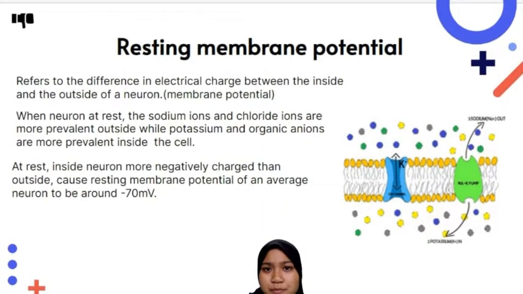What is membrane potential? It refers to the difference in electrical charge between the inside and outside of a neuron. When the neuron is at rest, sodium ions and chloride ions are more prevalent outside, while potassium and organic anions are more prevalent inside the cell. At rest, the inside of the neuron is more negatively charged than the outside. This gives the membrane potential of an average neuron at around negative 70 mV.